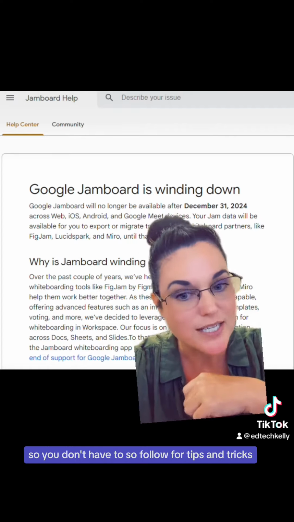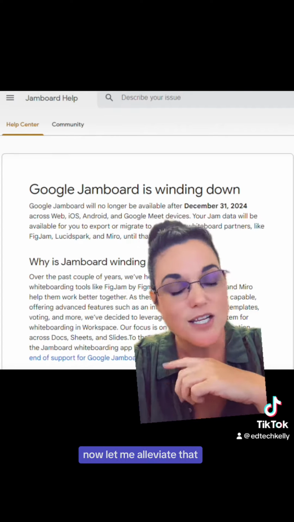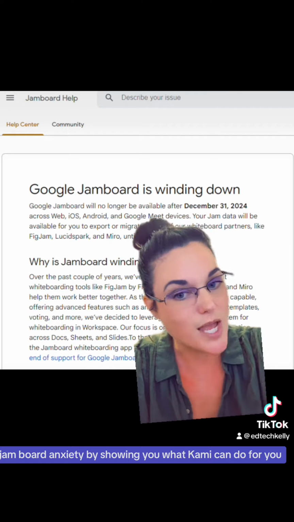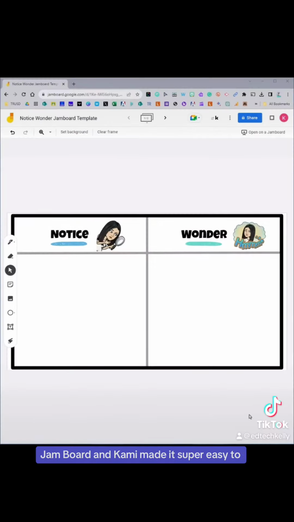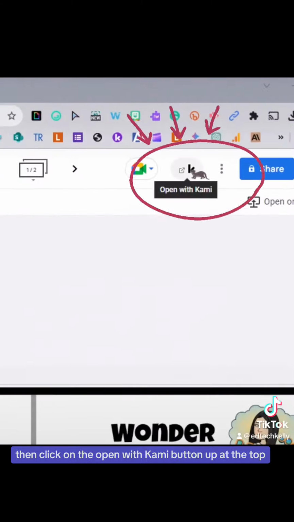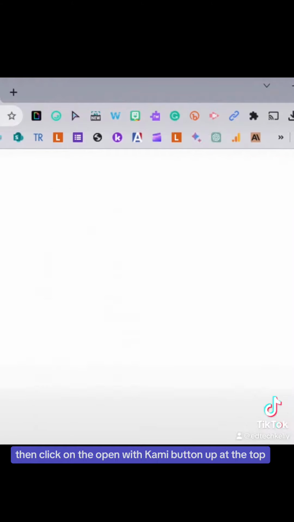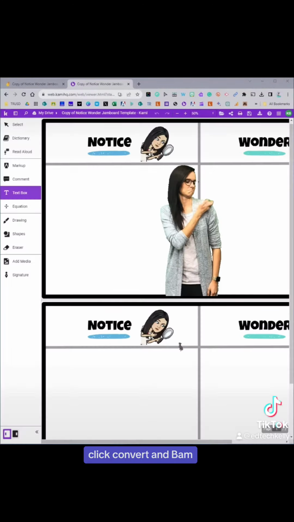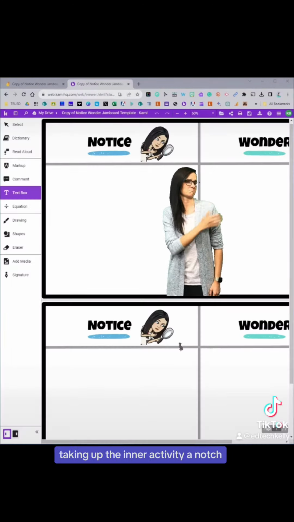Now let me alleviate that Jamboard anxiety by showing you what Cami can do for you. Jamboard and Cami made it super easy to take all your Jamboard goodness and transfer it over to Cami. How easy is it? Glad you asked. A literal click of a button. So navigate to your Jamboard, then click on the Open with Cami button up at the top, click Convert, and bam, you're back in biz, taking up the interactivity a notch.